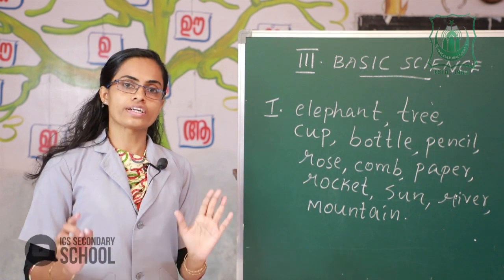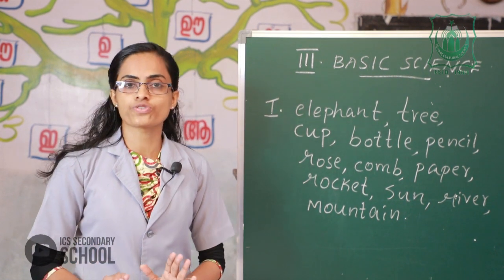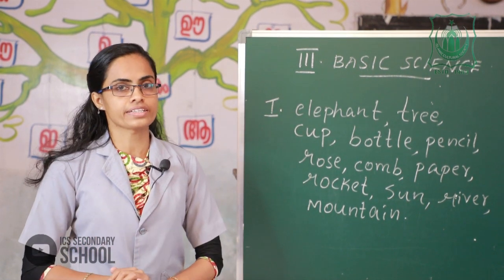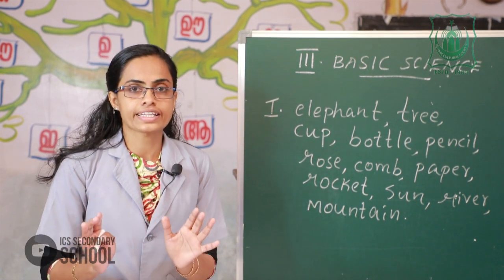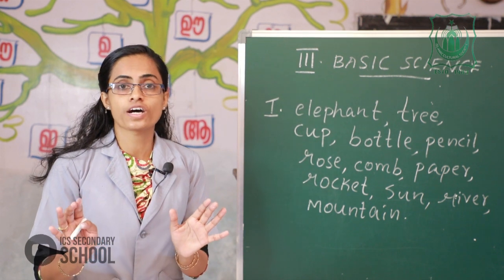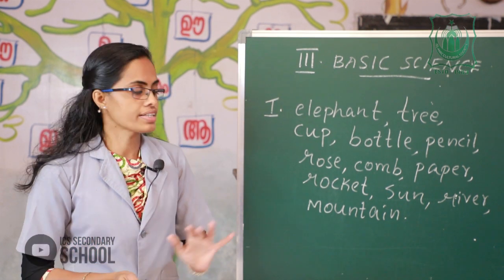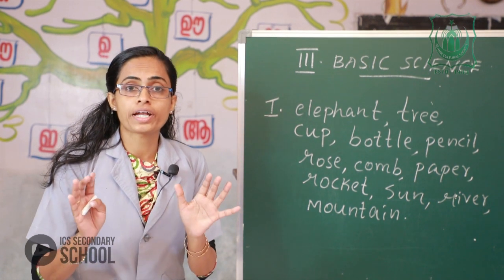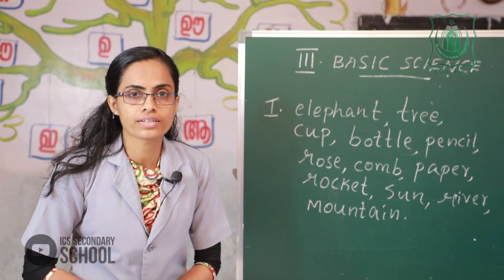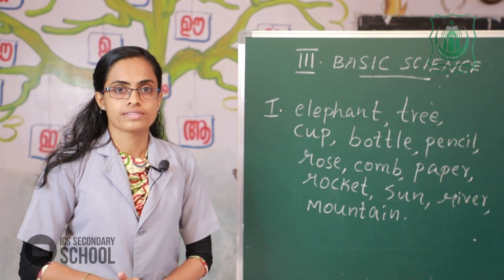The first class already discussed what is natural things and what is man-made things. Natural things means the things which are found in nature. The things which are made by human beings are called man-made things.